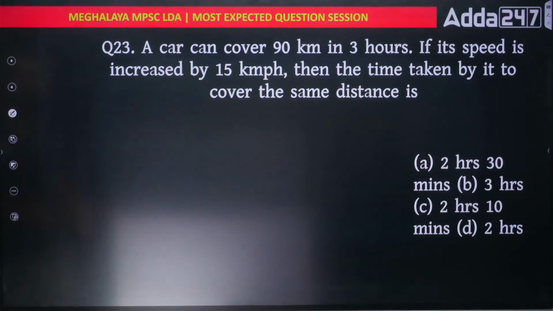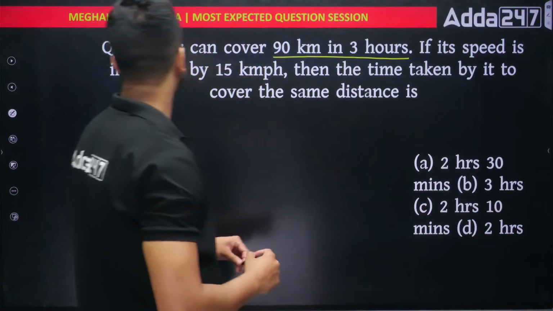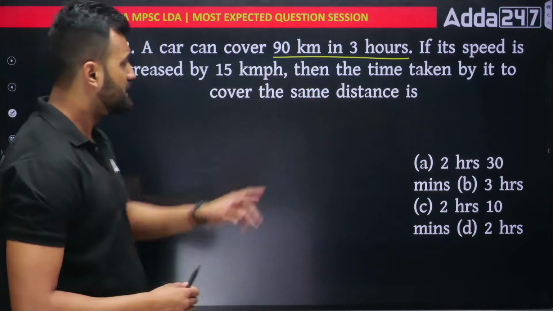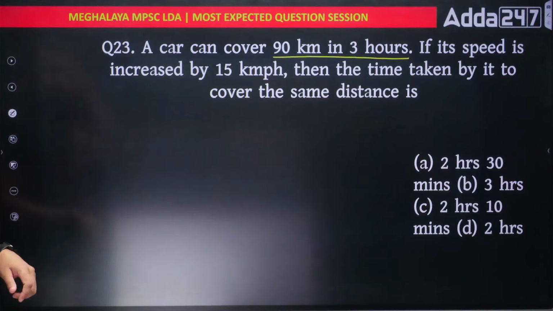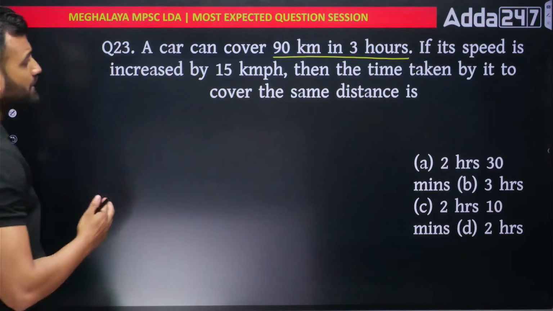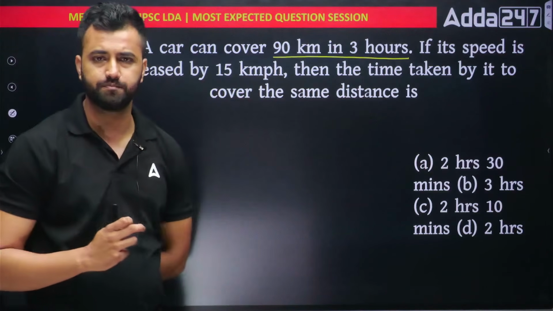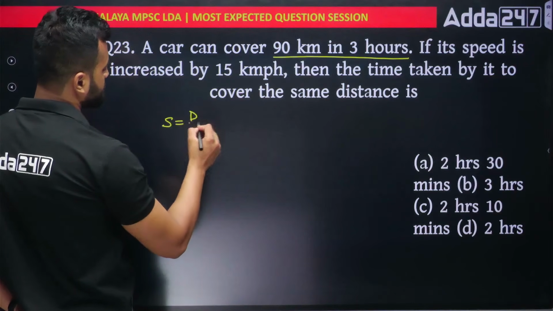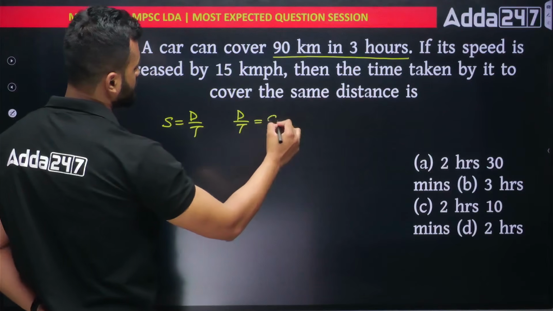I hope you're being able to do it. A car can cover 90 kilometers in 3 hours. If its speed is increased by 15 kilometers per hour, then find the time taken. Very easy question. Here we can use the proportional rule. Out here, my speed is constant because they have not mentioned anything about it. So I can say speed is distance by time, and as my speed is constant, I can write distance by time is equal to constant.